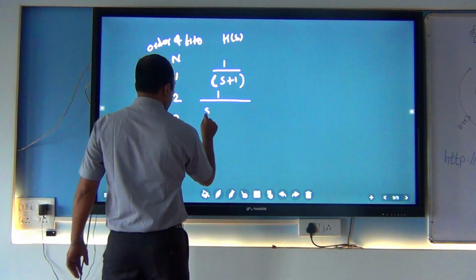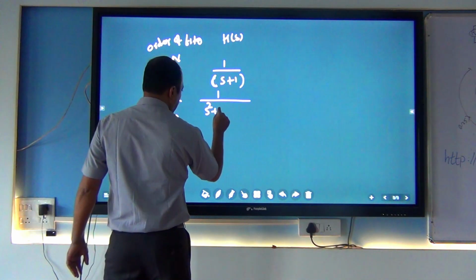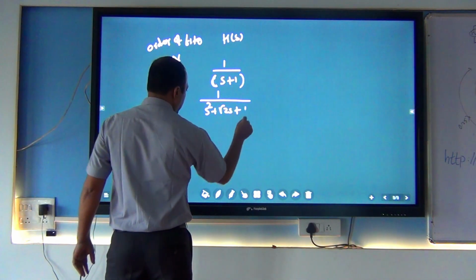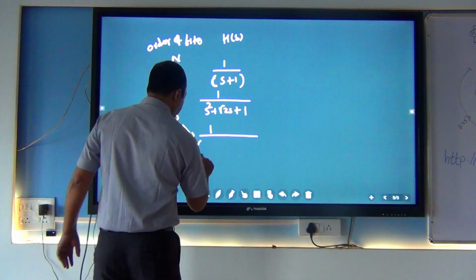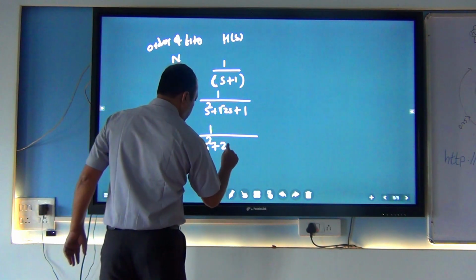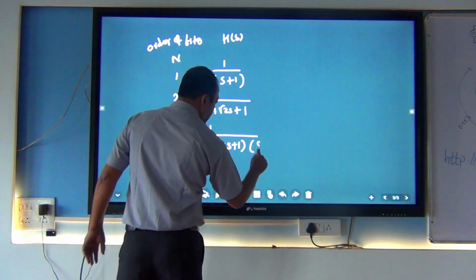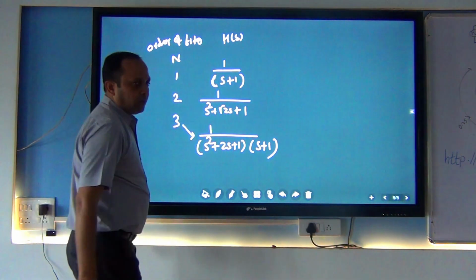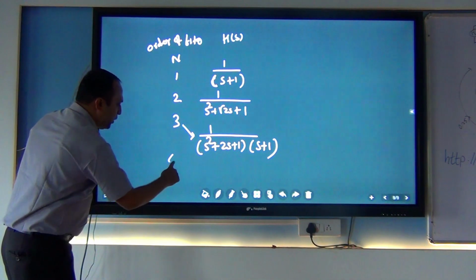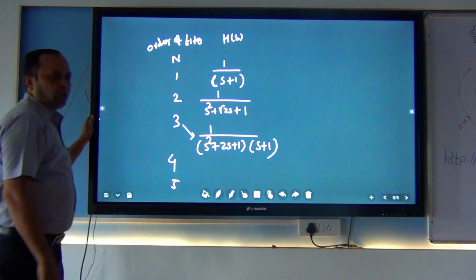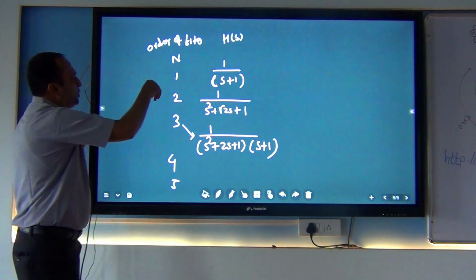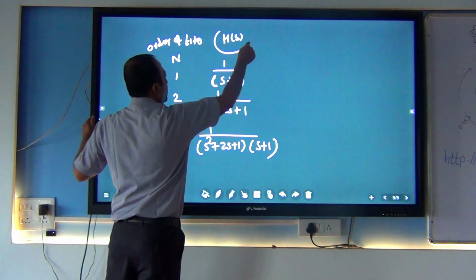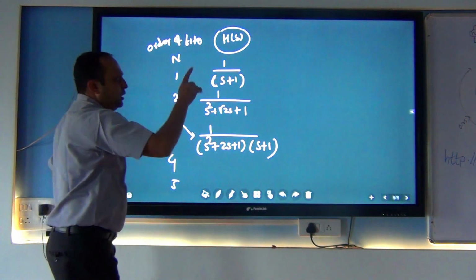Here s square plus under root 2s plus 1. This is 3, 1 by s square plus 2s plus 1 into s plus 1. If you are going to calculate 4, 5, you get the different equations. So why are we discussing these things? Because we want to know what h of s is. Why is it h of s?